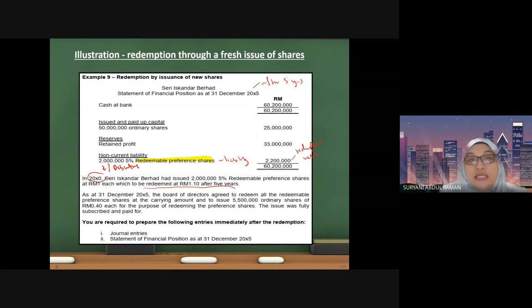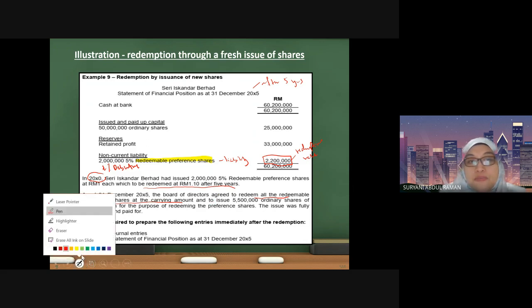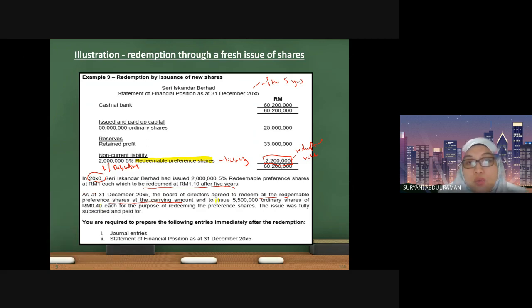So what happened is that as at 31st December 2005, at the end of this year, the board of directors agreed to redeem all the redeemable preference shares at the carrying amount. So they want to redeem at this value. This is the carrying amount. And this is the interesting part. They are going to issue 5,500,000 ordinary shares of 40 cent each for the purpose of redeeming the preference shares.